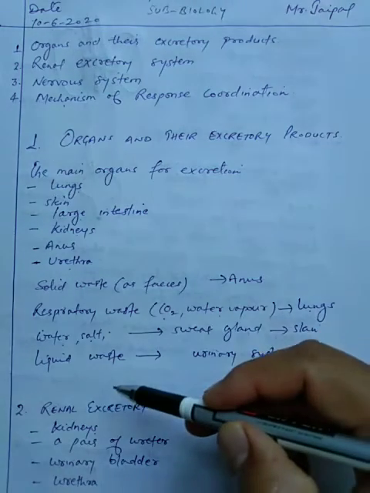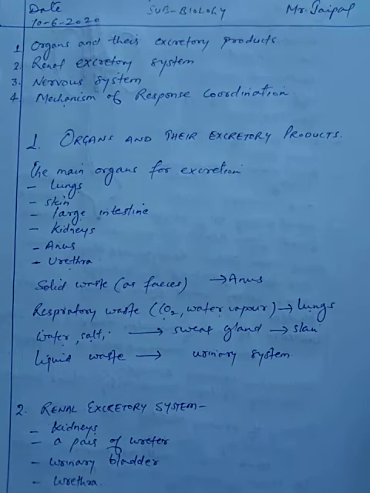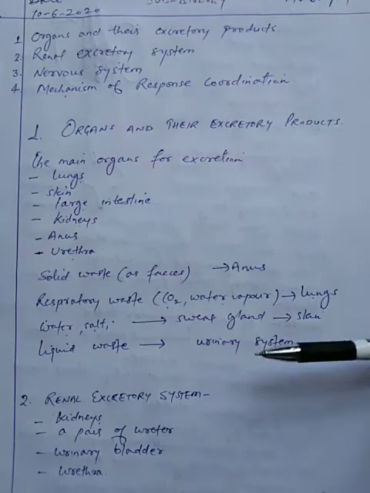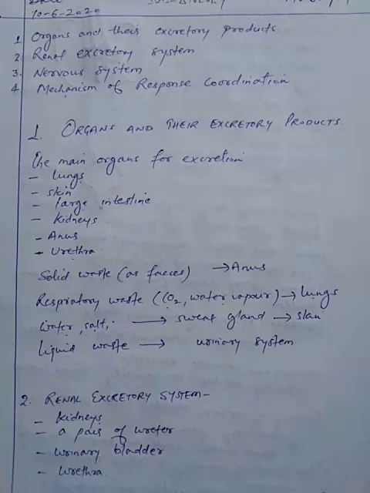The last waste, that is liquid waste, comes out of the body through a system known as the urinary system. The urinary system comprises different subparts that we will discuss later on. So these are the organs and their excretory products. Now the second topic which we are going to discuss today is the renal excretory system.